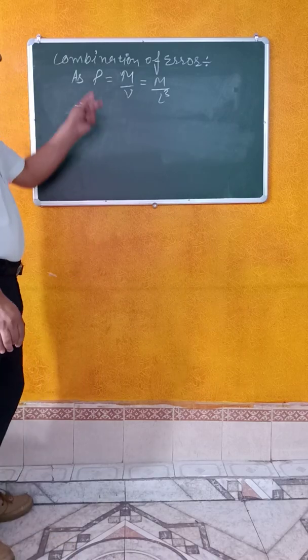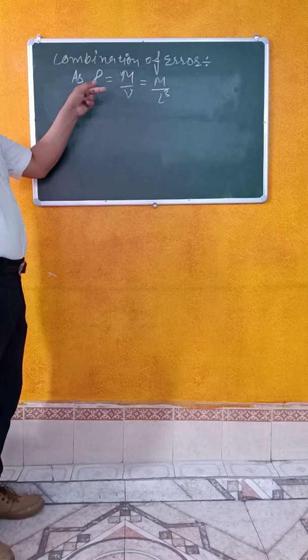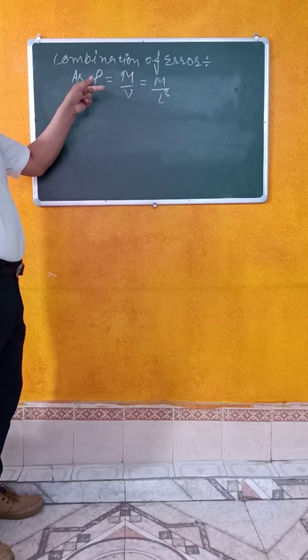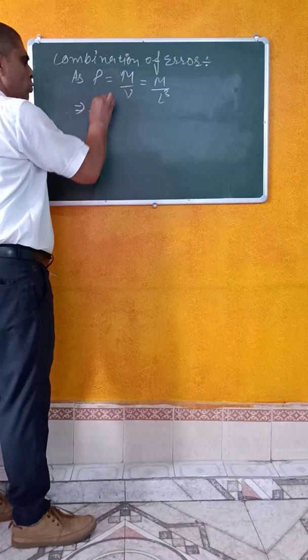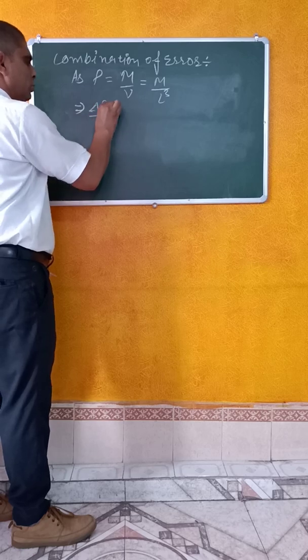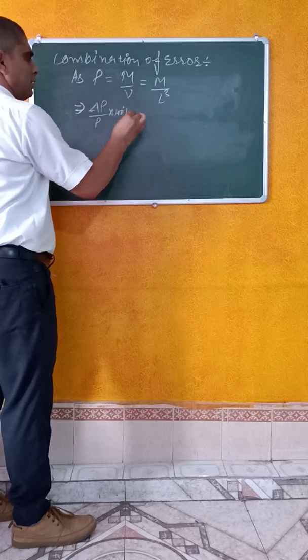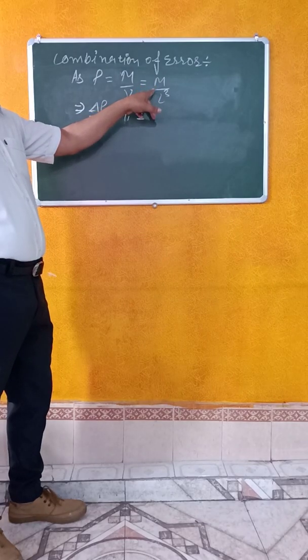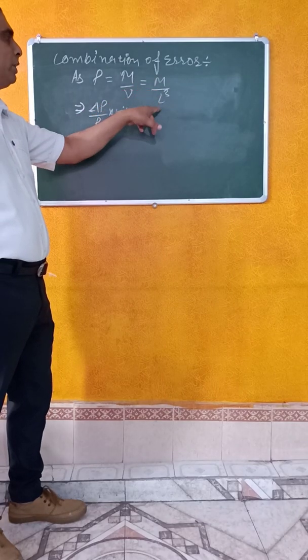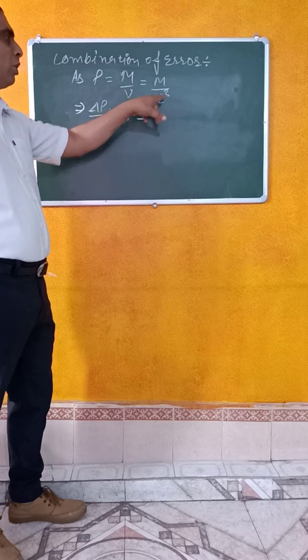So notice very carefully. First of all I will change this density into the percentage error. So this can be written as delta rho upon rho into 100% is equal to, same thing I will do in the case mass per unit cube of length.